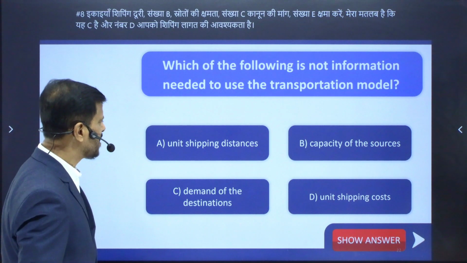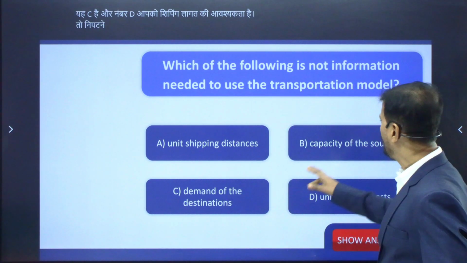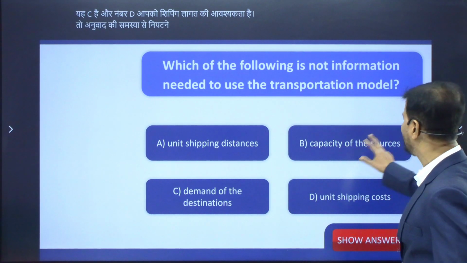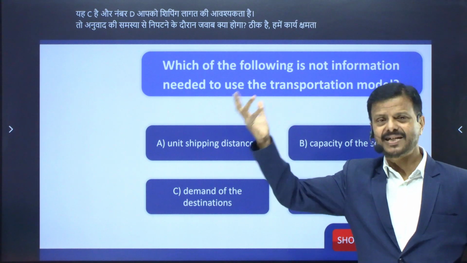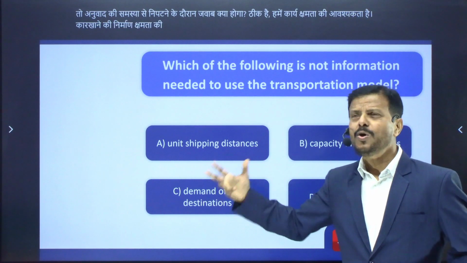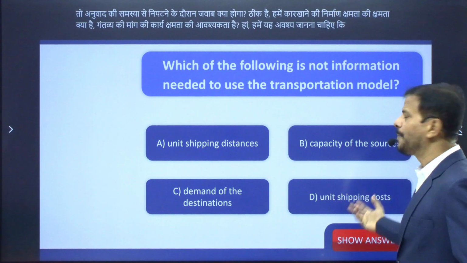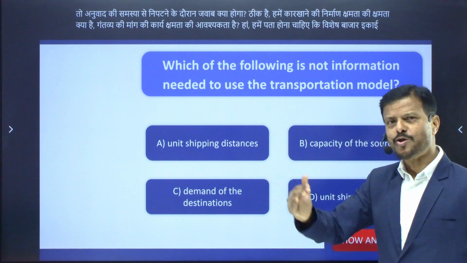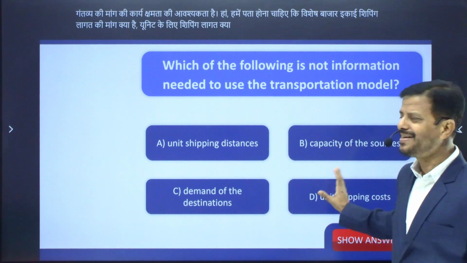So, what would be the answer? While dealing with the transportation problem, we need the capacity of the sources. What is the capacity of the factory? Manufacturing capacity. Demand of the destination. Yes, we must know the demand of a particular market. Unit shipping cost. What is the shipping cost per unit? We also need it. So B, C, and D are needed.